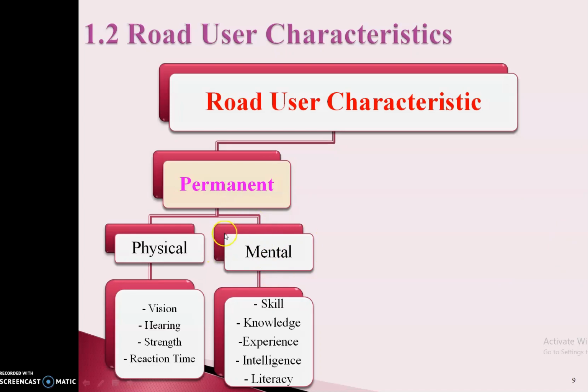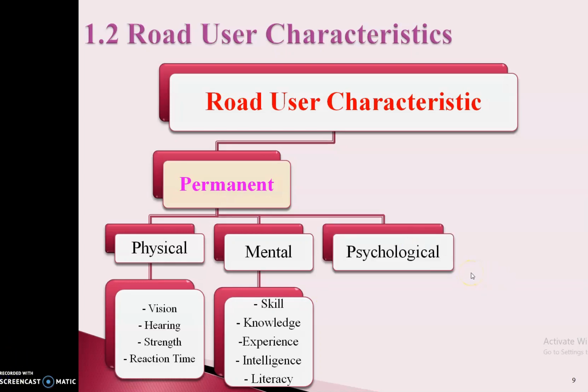So these are the permanent road user characteristics that we will study in detail. Also, there is one characteristic, that is the environmental characteristics, right? So the facility to overtake for faster vehicles due to traffic stream, such as mixed traffic or heavy traffic, the environmental situation varies, and depending upon that we need to manage our traffic situation, right?